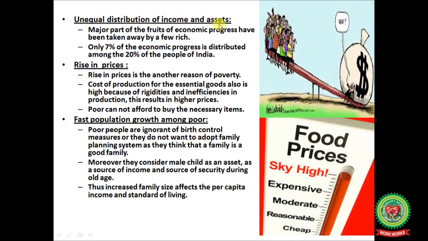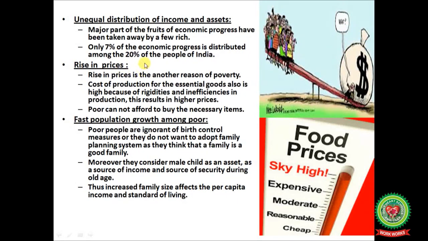Unequal distribution of income and assets. A major part of the fruits of economic progress have been taken away by a few rich. Only 7% of the economic progress is distributed among the 20% of the people of India.